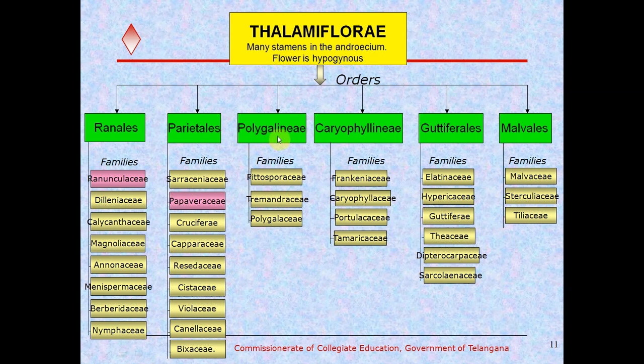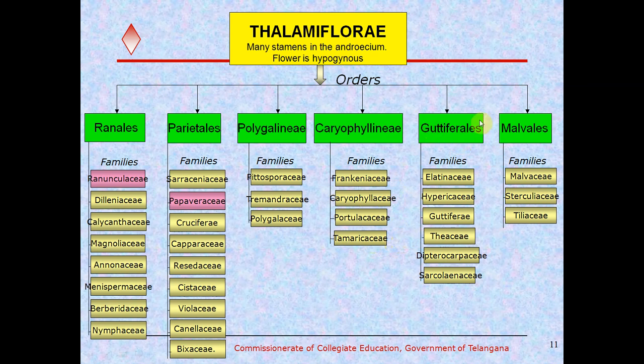And Polygallinae is divided into 3 families: Pittosporaceae, Tremendraceae, Polygallaceae. And the Caryophyllinae order is divided into 4 families, that is Frankiniaceae, Caryophyllaceae, Portulacaceae, Tamaricaceae.